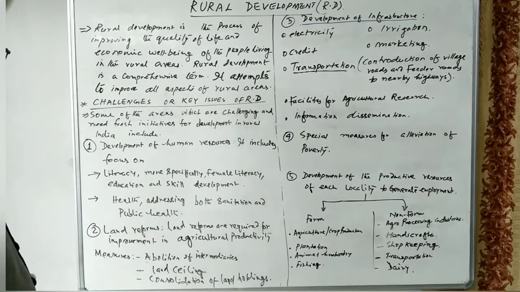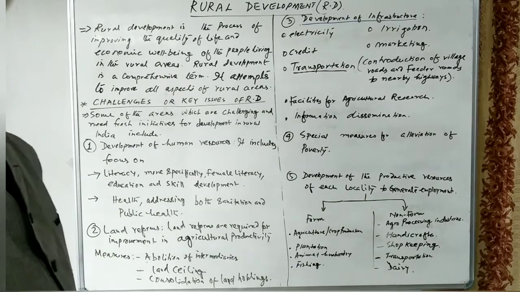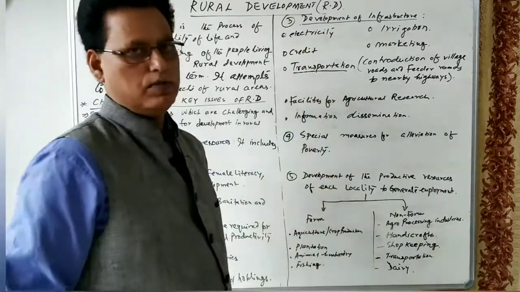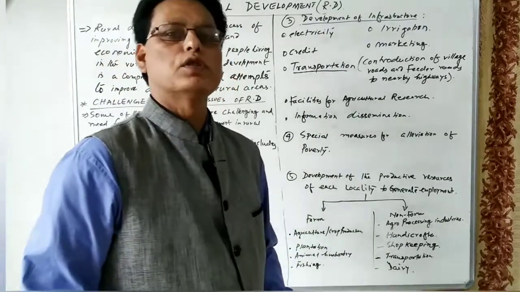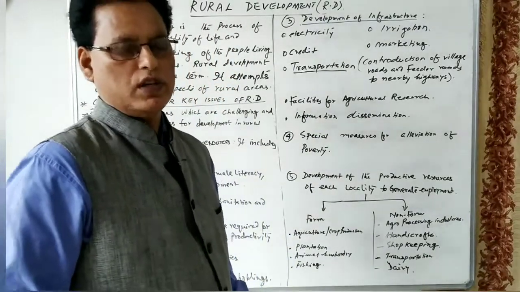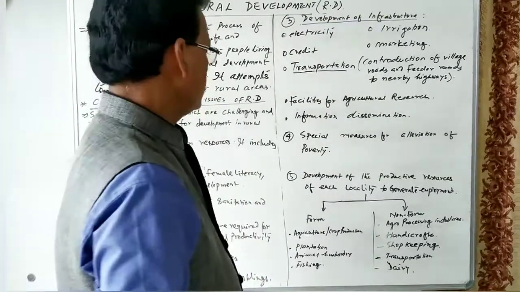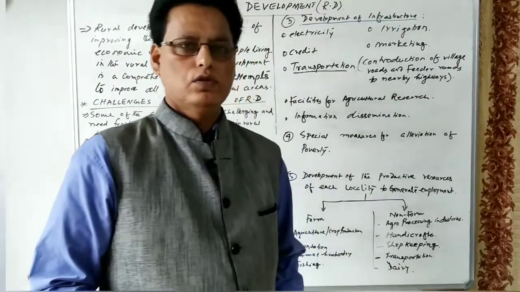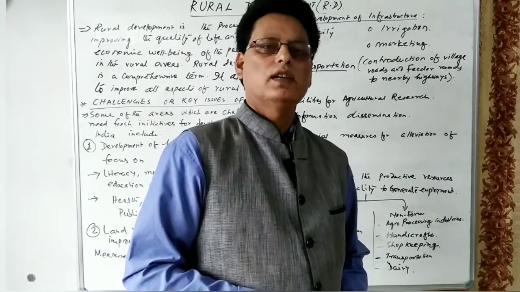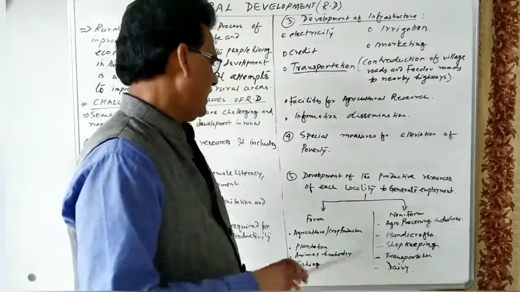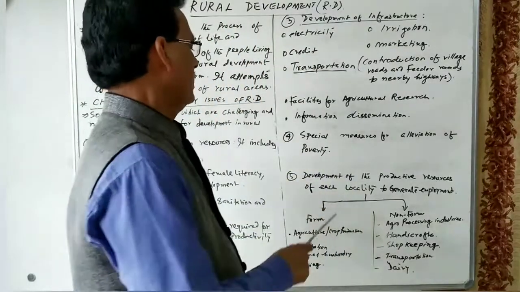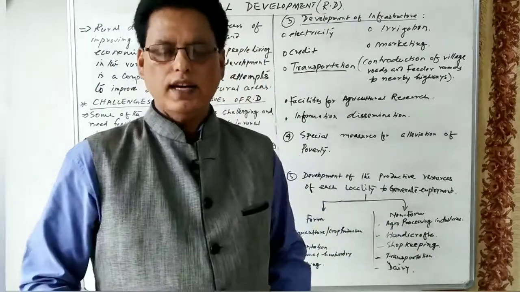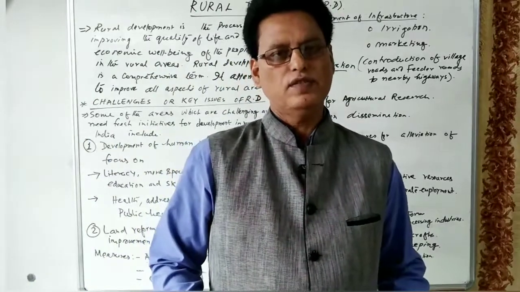We must implement land reform properly in our country, and we must develop the infrastructure, because infrastructure provides inputs and facilities for the production and distribution of goods and services. Special measures are to be taken to reduce the poverty of the weaker sections of our country, and we must develop the productive resources of each locality to generate employment. I think this concept is clear to all of you. Thank you.